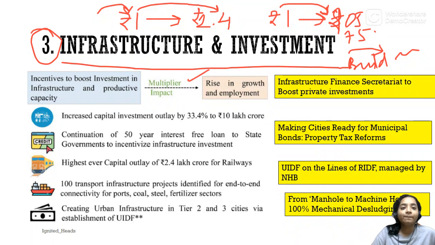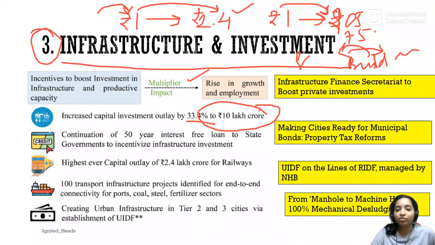And building these creates new jobs, future job opportunities, new areas of investment, and further growth in the economy. That's why it has a better multiplier effect. Now, we see that an overall increase of 33.4% has been seen, which is equal to 10 lakh crore rupees.